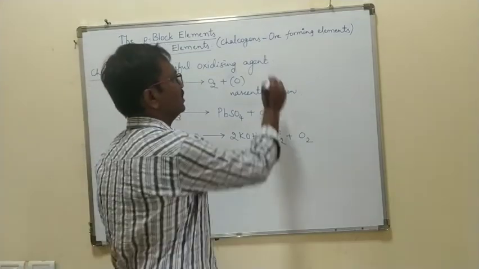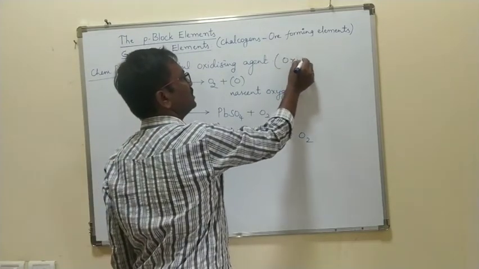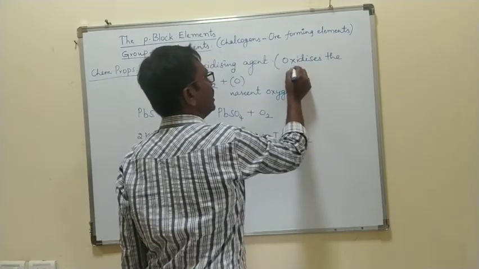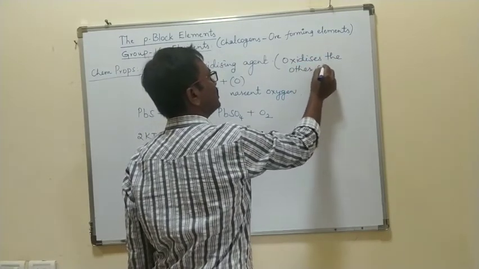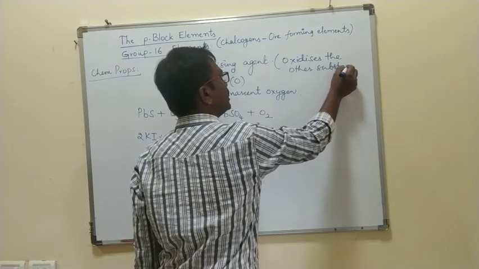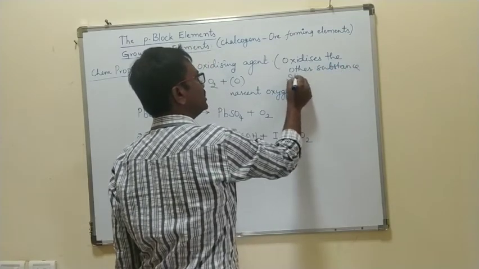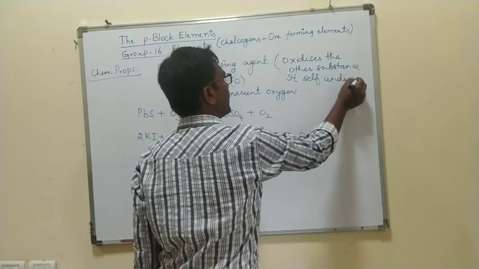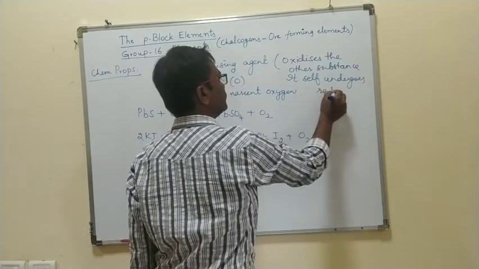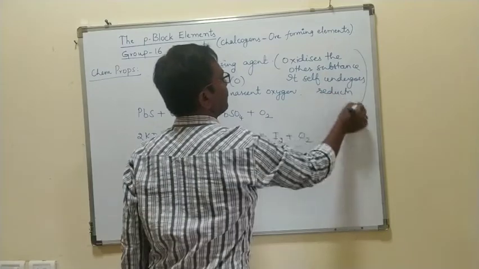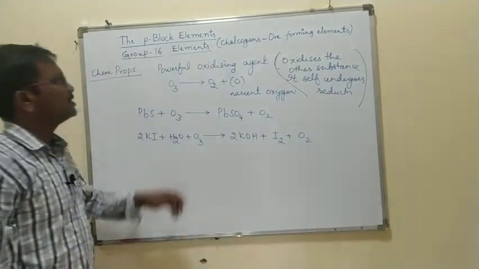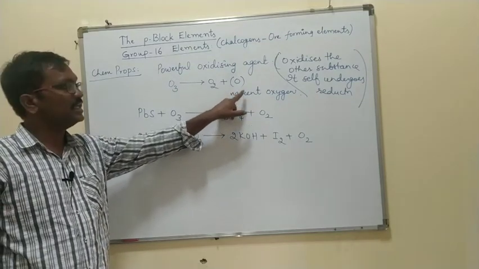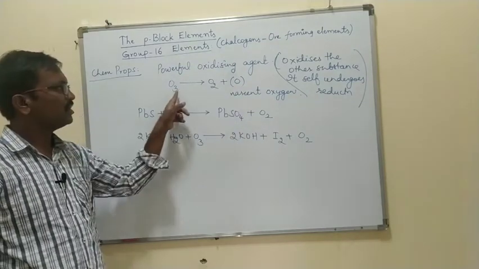It oxidizes the other substance, and itself undergoes reduction. Right. So ozone easily decomposes into oxygen and nascent oxygen, single oxygen.